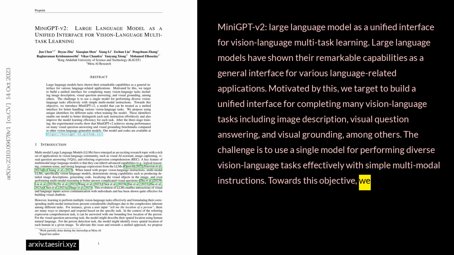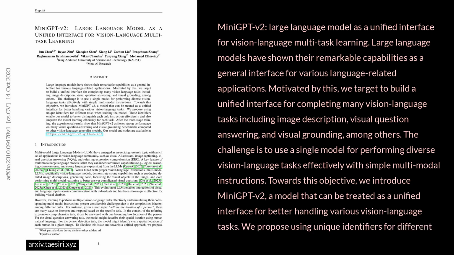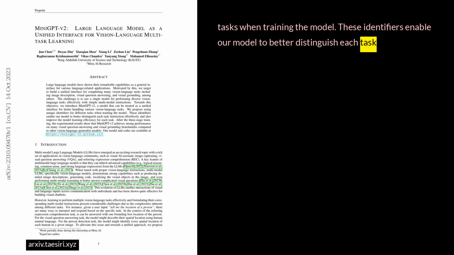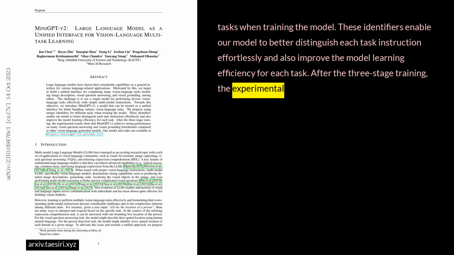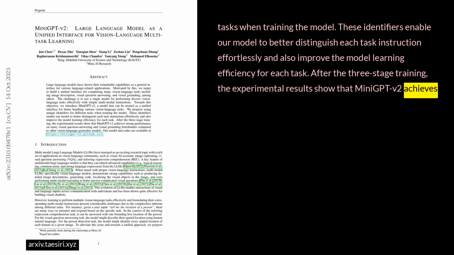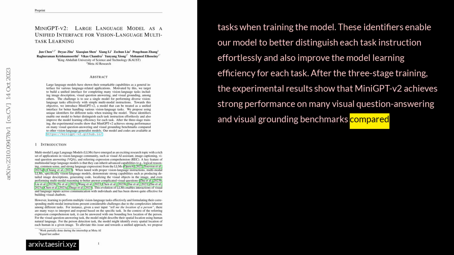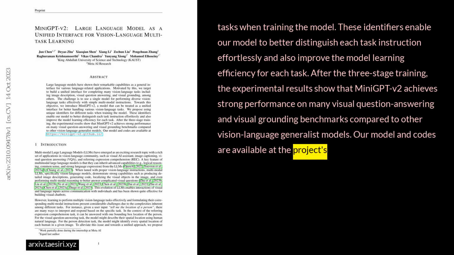Towards this objective, we introduce MiniGPT-v2, a model that can be treated as a unified interface for better handling various vision-language tasks. We propose using unique identifiers for different tasks when training the model. These identifiers enable our model to better distinguish each task instruction effortlessly and also improve the model learning efficiency for each task. After the 3-stage training, the experimental results show that MiniGPT-v2 achieves strong performance on many visual question answering and visual grounding benchmarks compared to other vision-language generalist models. Our model and codes are available at the project's website.